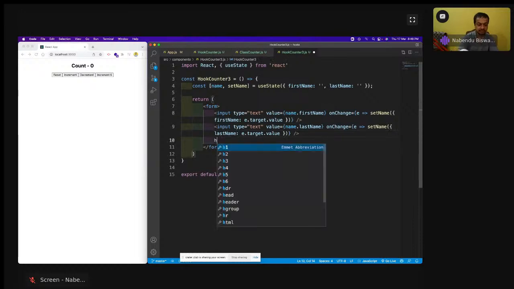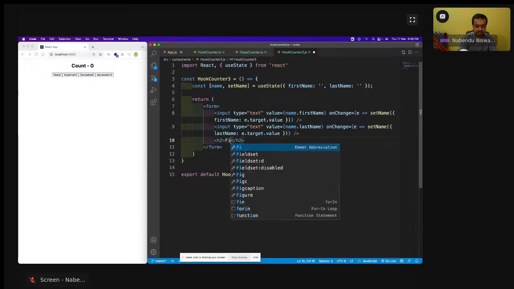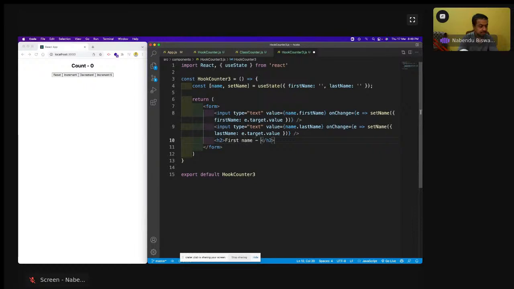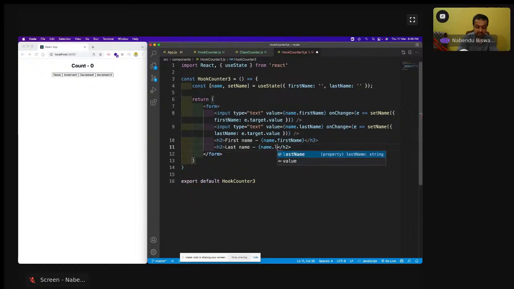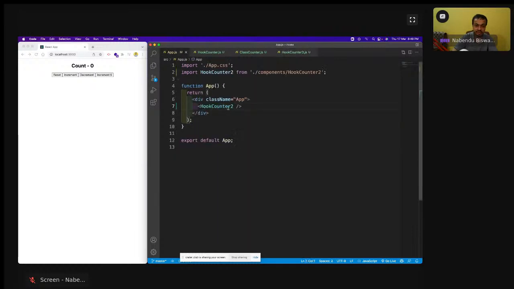Okay, so then I have h2, first name is like name dot first name, and h2 last name equal to name dot last name like this. So now let us have this hook counter 3, hook counter 3, hook counter 3, save it, and this first name and last name is there.